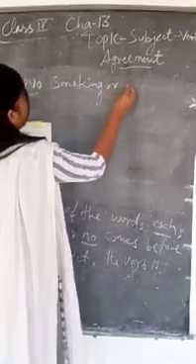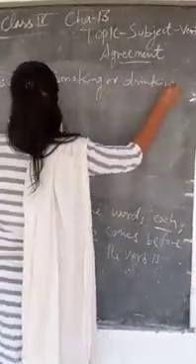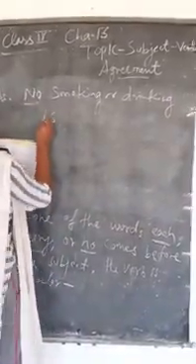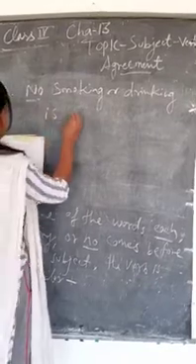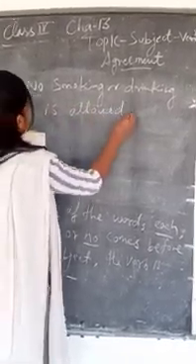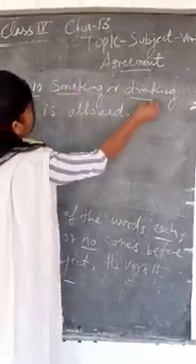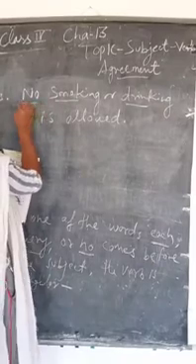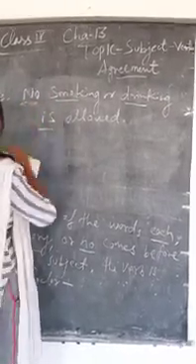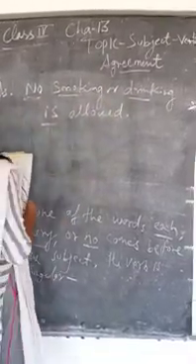No smoking or drinking is allowed. Here smoking and drinking are the subject, and no comes before them, so we use a singular verb. Getting this?